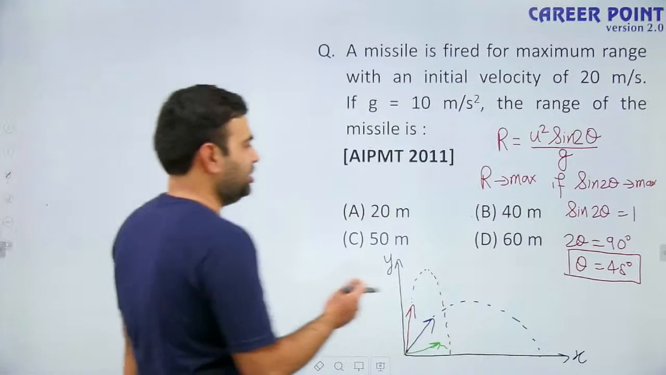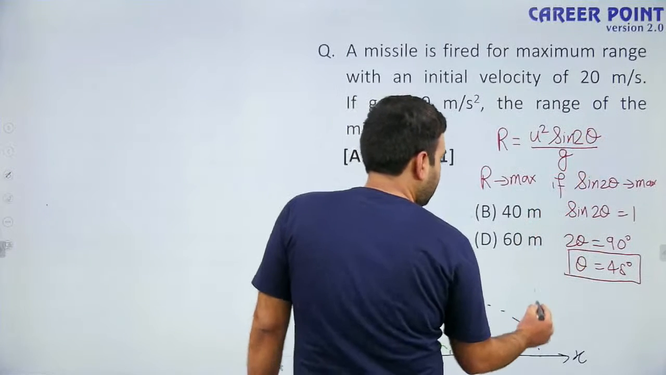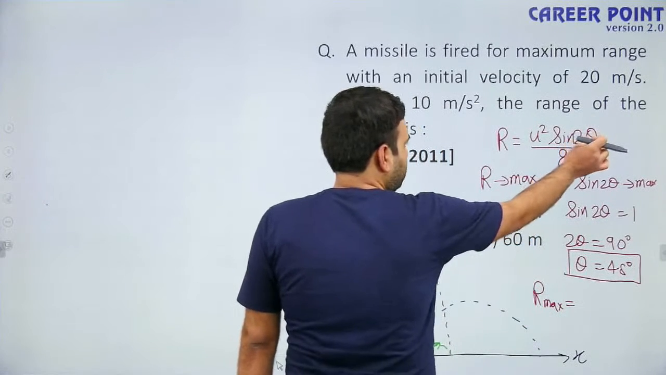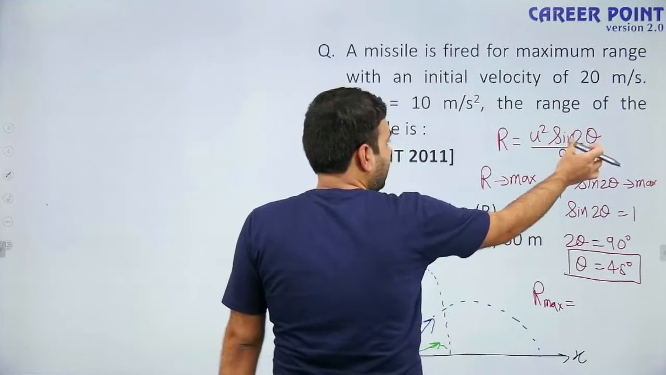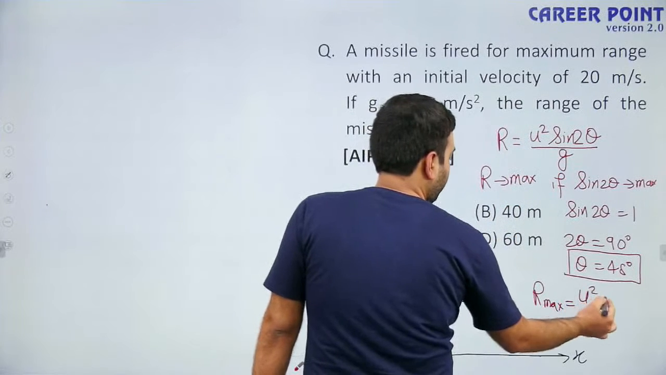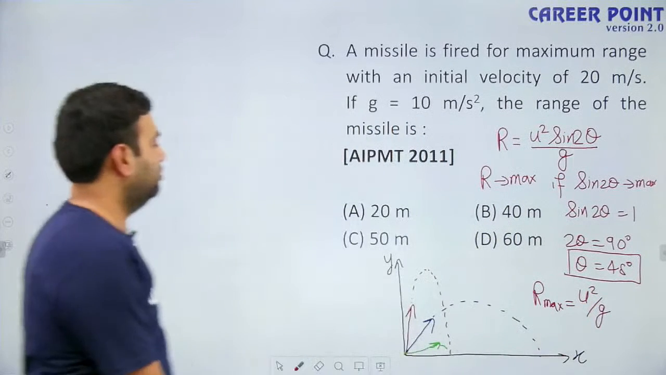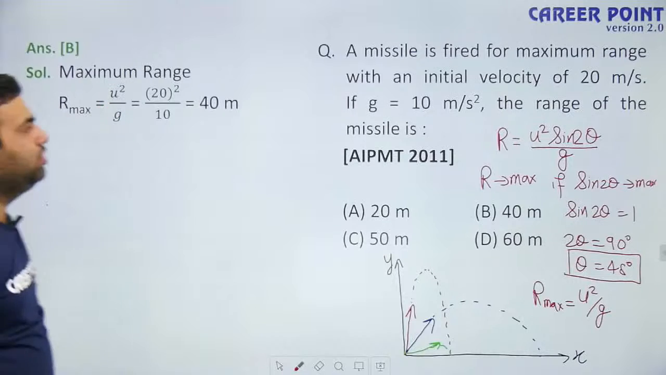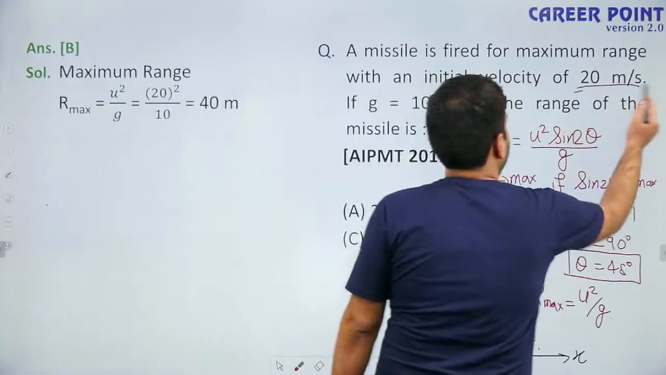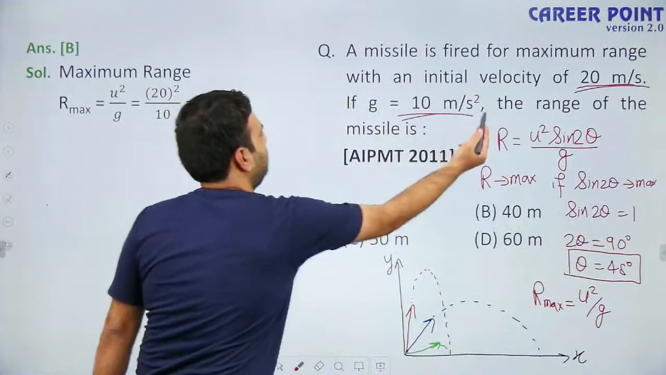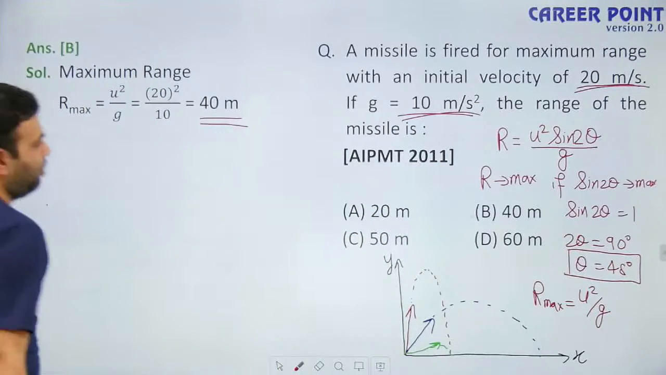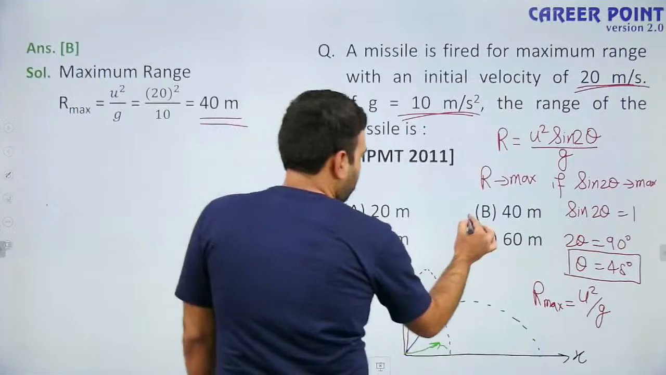So what is the maximum range? Put theta equal to 45 degree, sine 2 theta will become sine 90. So maximum range will be u square by g. U is given, that is 20 meter per second, and g is given, which is 10 meter per second square. Put the values, you will get the maximum range is 40 meter. So answer is option B.